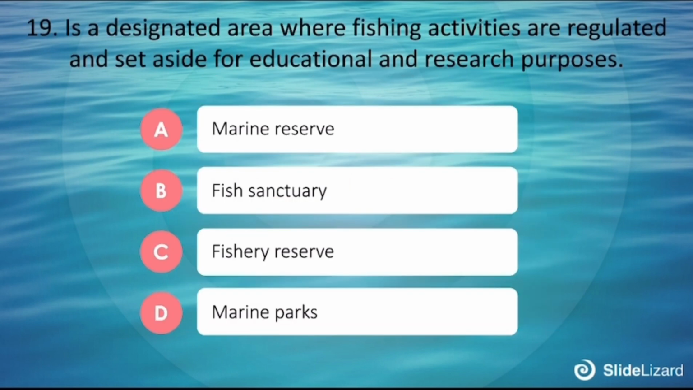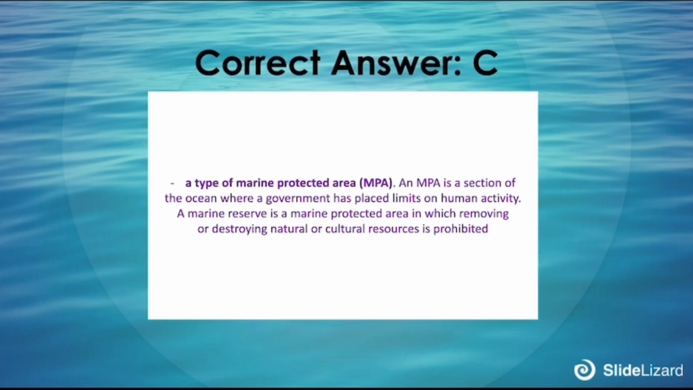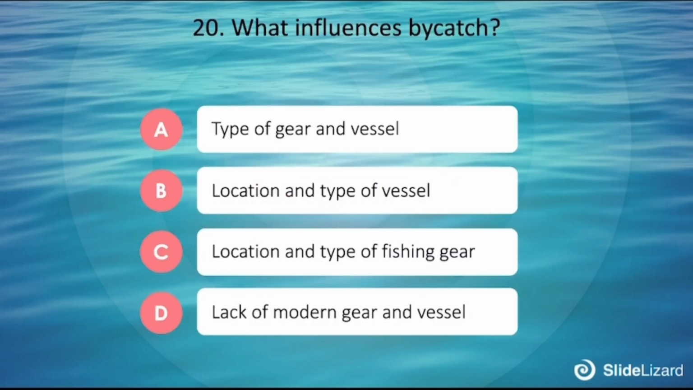It's a designated area where fishing activities are regulated and set aside for educational and research purposes. A. Marine reserve, B. Fish sanctuary, C. Fishery reserve, D. Marine parks. Correct answer is C. A type of marine protected area, MPA. An MPA is a section of the ocean where a government has placed limits on human activity. A marine reserve is a marine protected area in which removing or destroying a natural or cultural resource is prohibited.